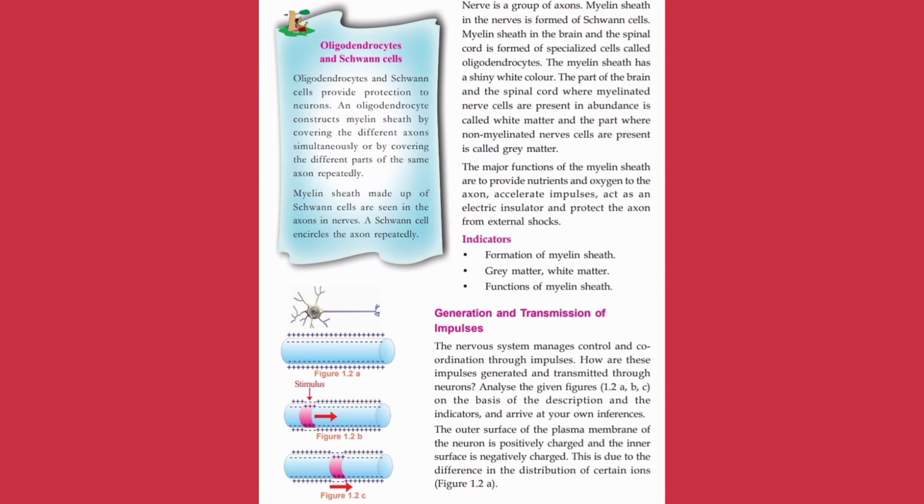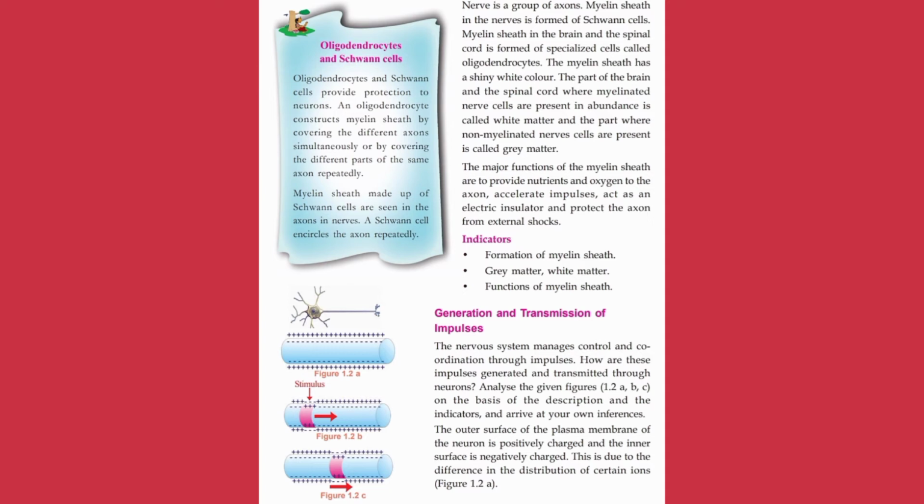Now, what are the functions of the myelin sheath? The major functions of the myelin sheath are to provide nutrients and oxygen to the axon, accelerate impulses, act as an electric insulator, and protect the axon from external shocks. These are provided by the myelin sheath. Please look at the diagram on our left side. A stimulus is marked in red and it travels, denoted by an arrow mark in red color. Can you see?